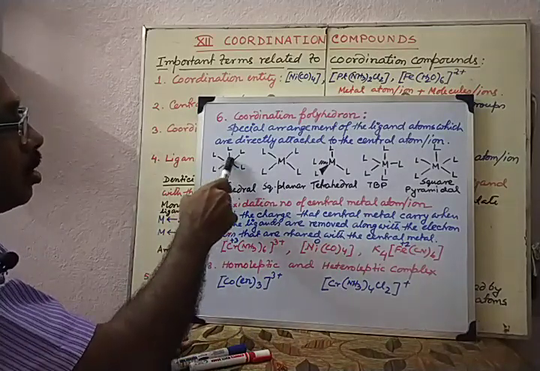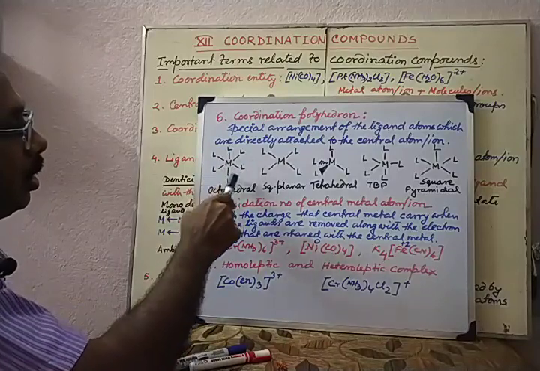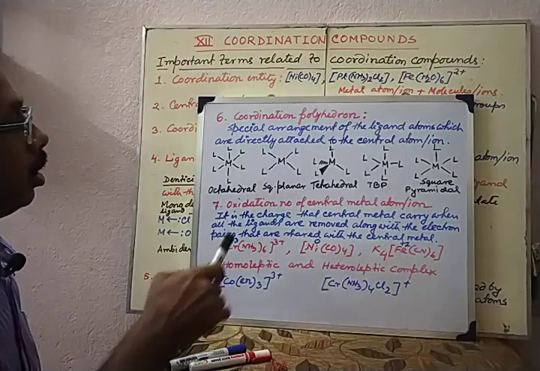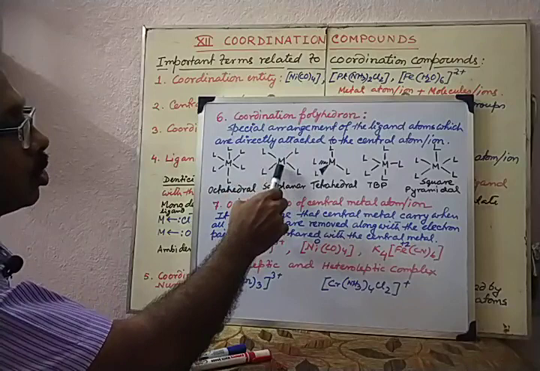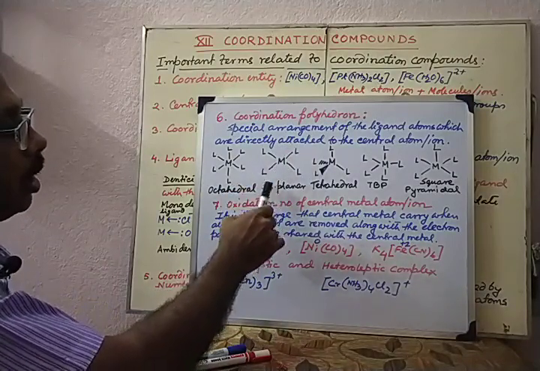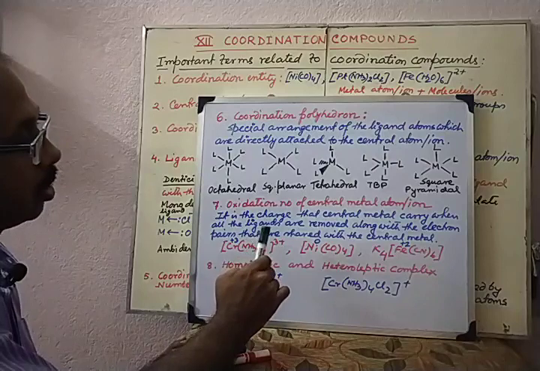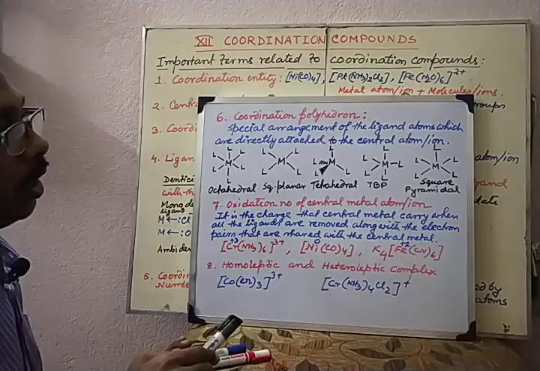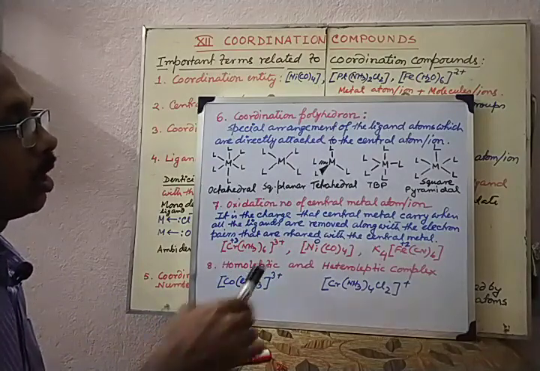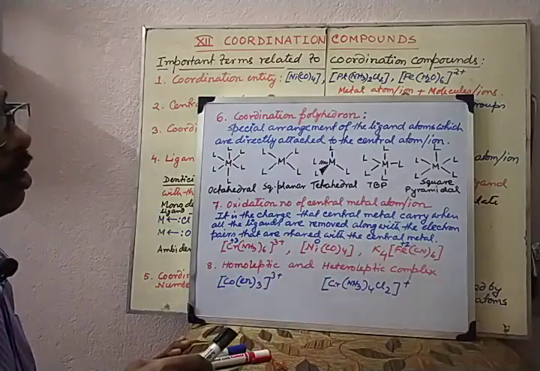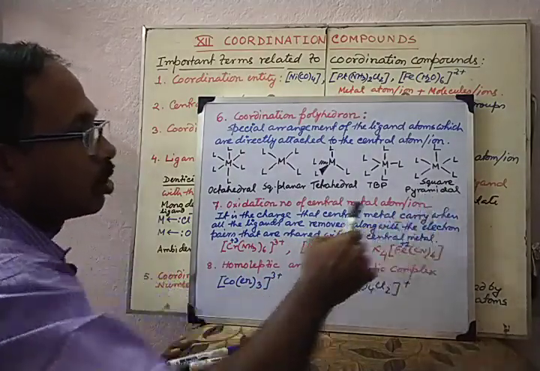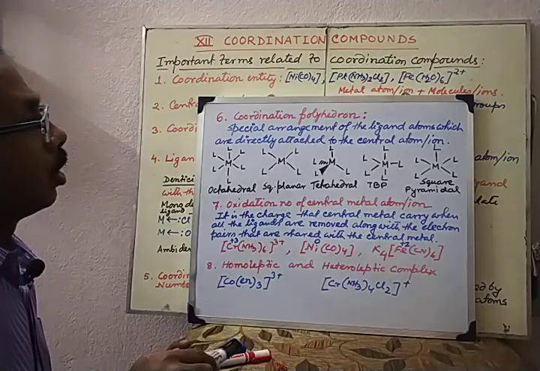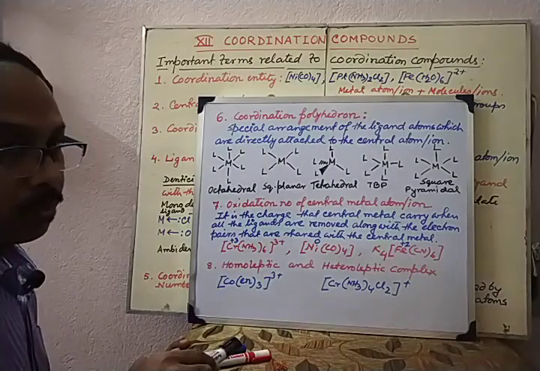So here is the iron, say 6 ligands are there. Now this arrangement is the octahedral arrangement. If there are 4 ligating atoms making 4 bonds with the central metal ion, a square planar arrangement is possible, or a tetrahedral arrangement. If there are 5 ligating atoms, then it can be a trigonal bipyramidal arrangement, or a square pyramidal arrangement. So in this way, different coordination polyhedra are possible.